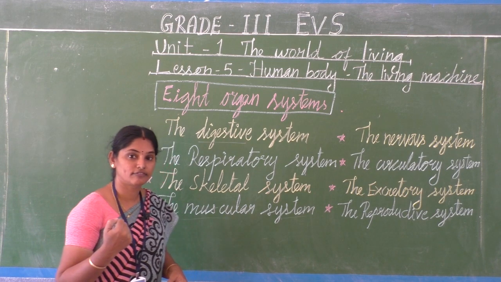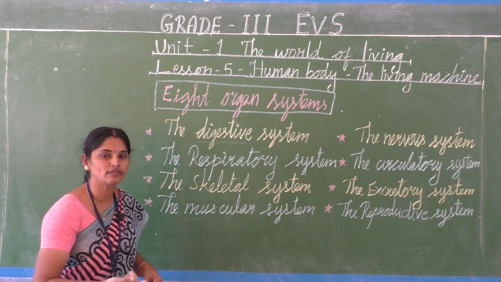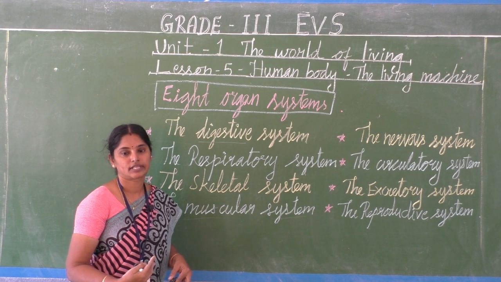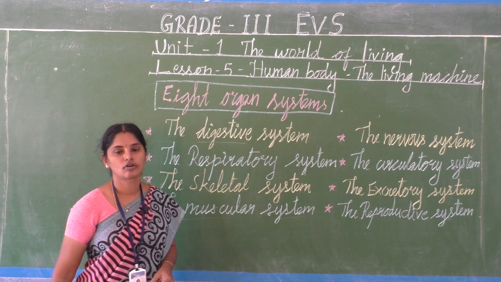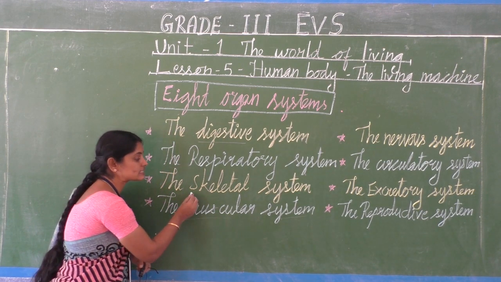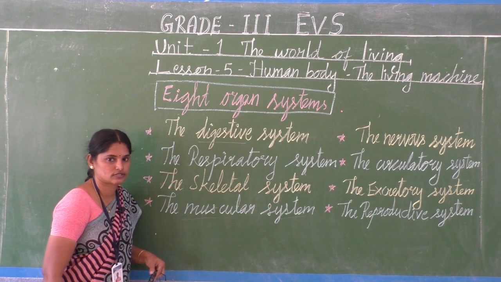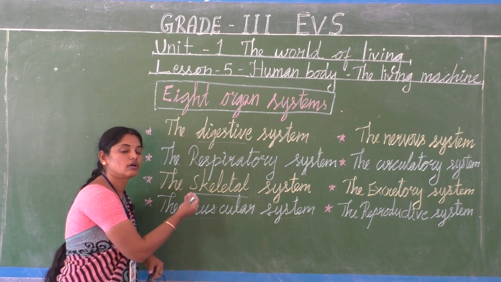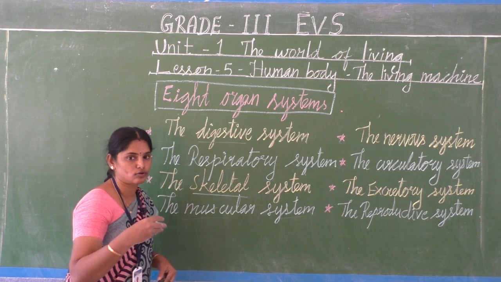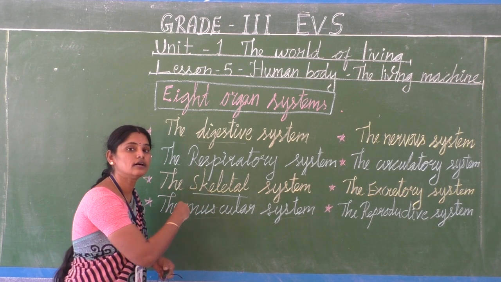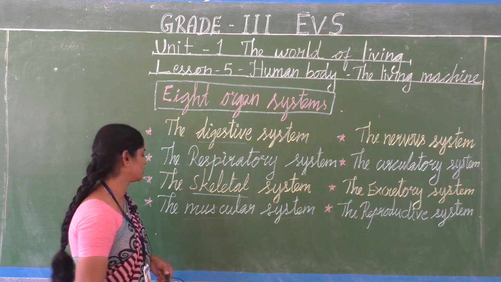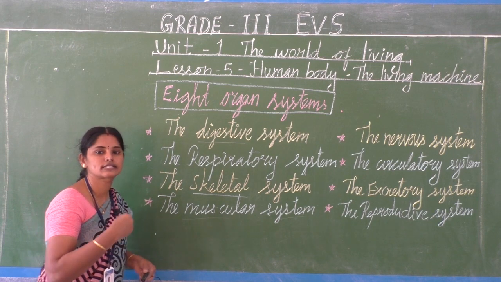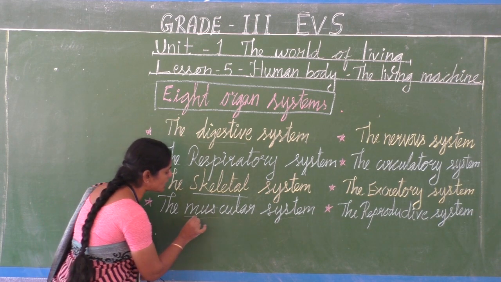The word bones and muscles we use, the same. The framework of all the bones together in our body is called a skeleton. So studying about that is the skeletal system, bones. The words whatever I am saying, you have to pronounce, you have to repeat after me, then only the pronunciation will be familiar to you. Then muscular, by this word you can come to know it is about muscle. Muscular system.